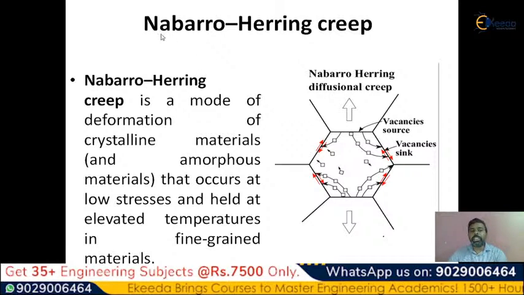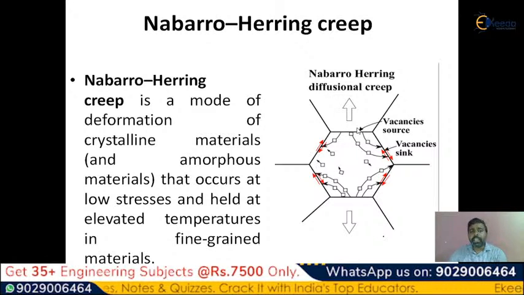So dislocation creep is a different issue, and Nabarro-Herring is a different creep crack. This is a very important creep compared to any other creep crack, and this type of creep crack will be observed in the grain boundaries.